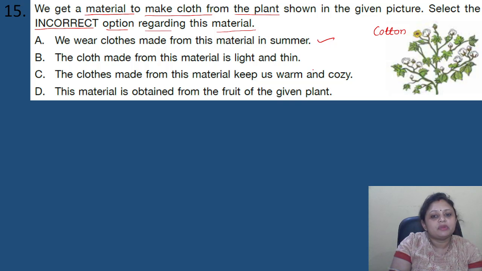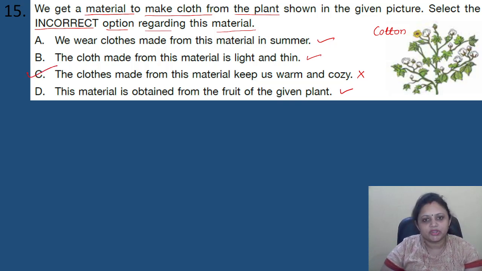The cloth made from this material is light and thin, this one is also correct. The cloths made from this material keep us warm and cozy, no. This material is obtained from the fruit of the given plant. Yes, cotton is obtained from the fruit of the cotton plant. Okay, so this one is also correct. So which is the incorrect one? That is option C.